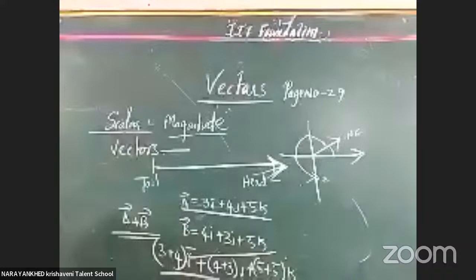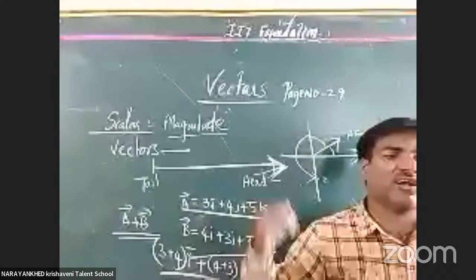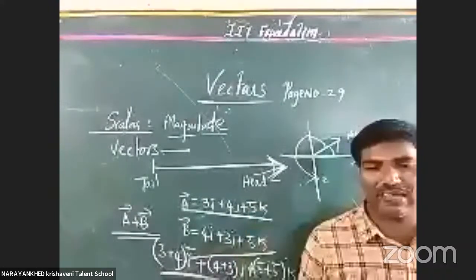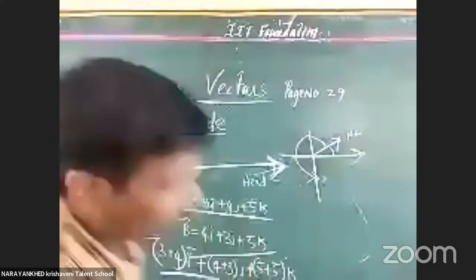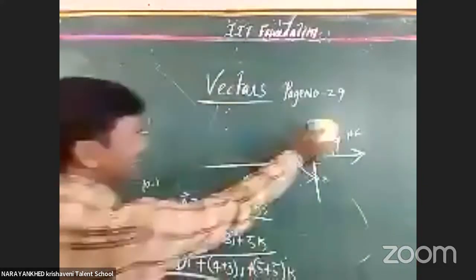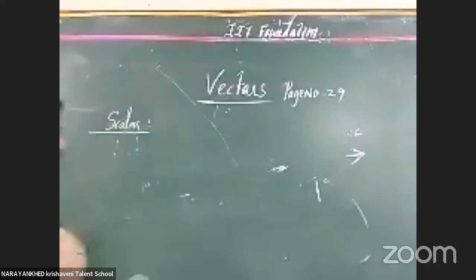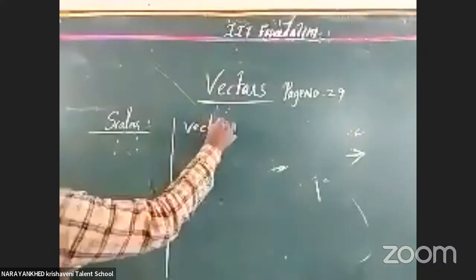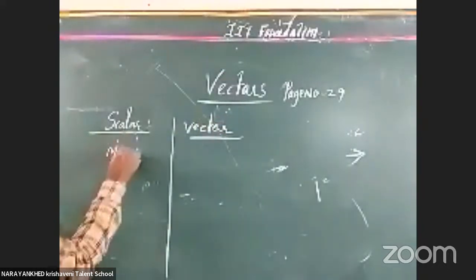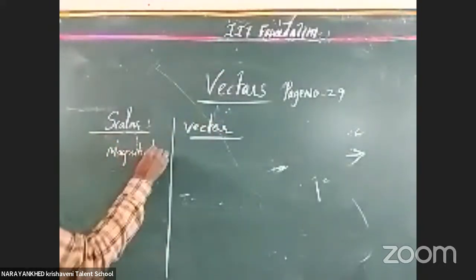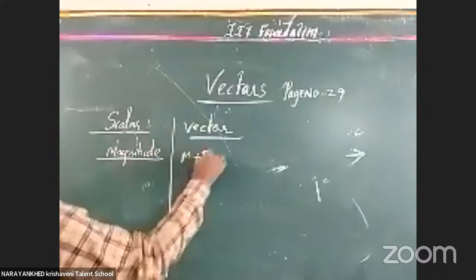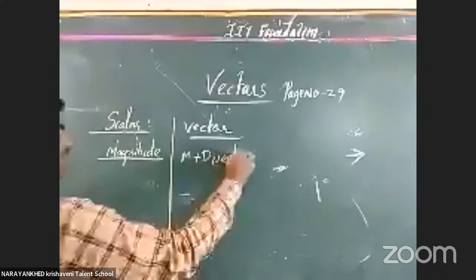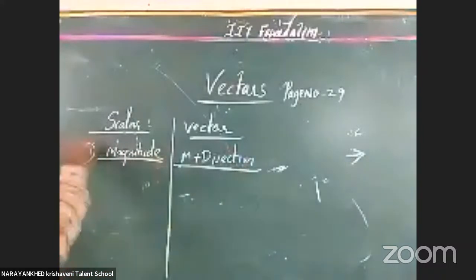This is only about the vectors and the scalars, and there are some differences between vectors and scalars. What are the differences? You already have it; now only we have discussed it. The scalar contains only magnitude. Clear or not? The vector does not contain only magnitude, it has magnitude as well as direction. Both are there here. This is the first difference.